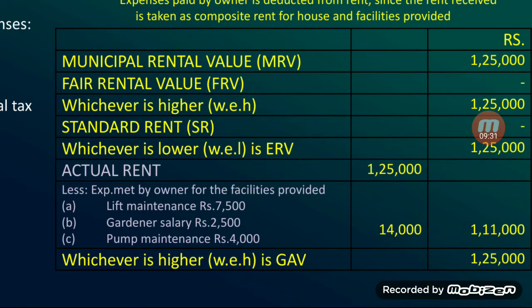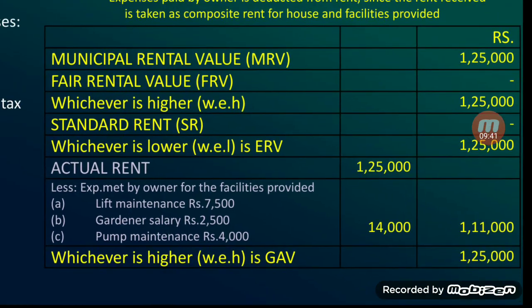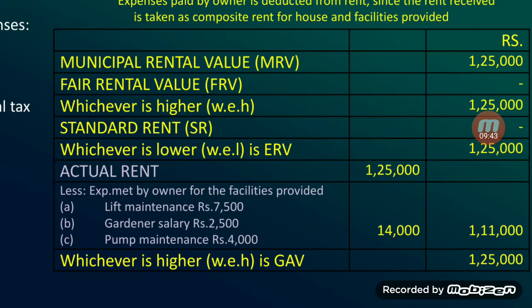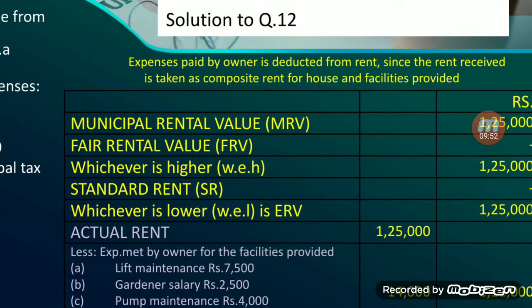Lift maintenance 7,500, gardener salary 2,500, pump maintenance 4,000. By adding all these three, you will get 14,000. The same must be reduced from actual rent. Then it will become 1,11,000. Comparing with the ERV of 1,25,000, 1,25,000 is the higher value, and hence GAV will become 1,25,000.